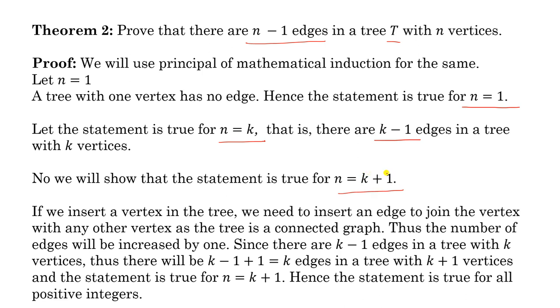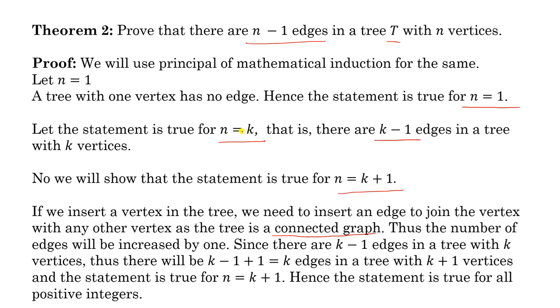K plus 1 means now we have to insert a vertex in the tree, because n equal to k plus 1. If you insert a vertex in the tree, and you know that the tree is a connected graph, so the vertex must be joined with any other vertex through an edge. It means you have to insert an edge to connect this vertex with any of the remaining vertices.